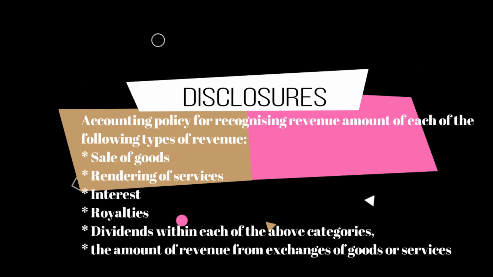And when talking about the disclosure, it contains certain items which include the accounting policies for recognizing revenue, amount of each of the following types of revenue, that is sale of goods, rendering of services, interest, royalties, dividends. Within each of the above categories, the amount of revenue from exchanges of goods or services. And implementation guidance is also mentioned in the same standard. I'm going to end the discussion on the IAS 18.